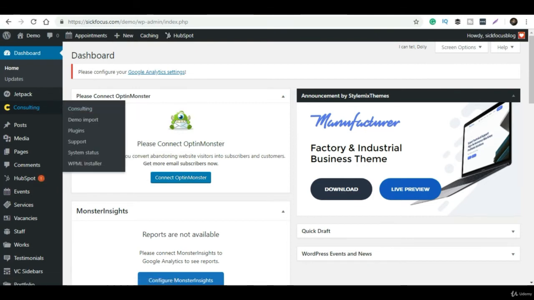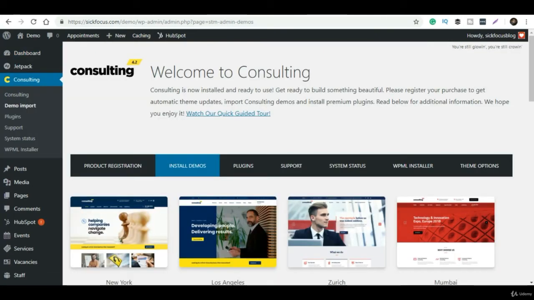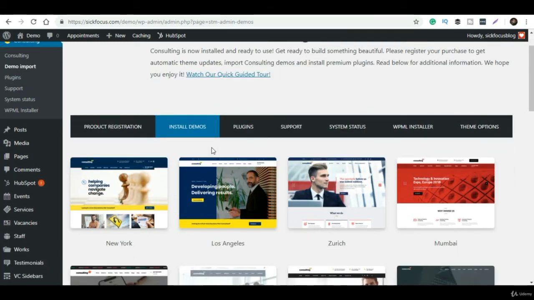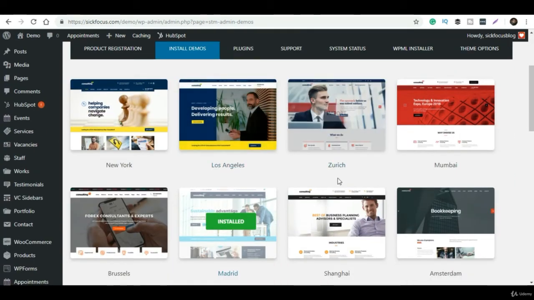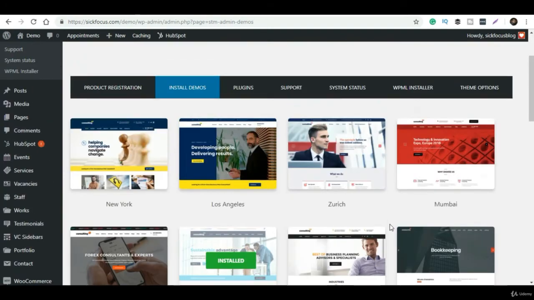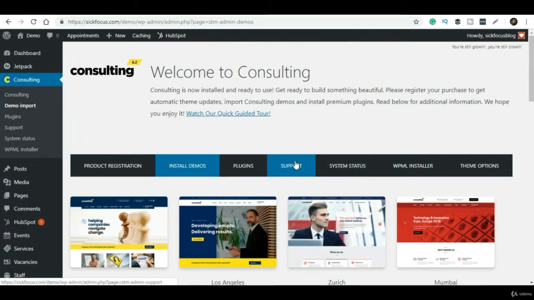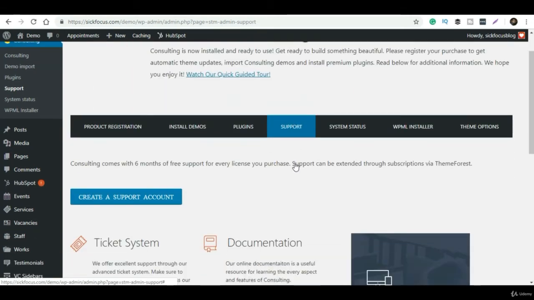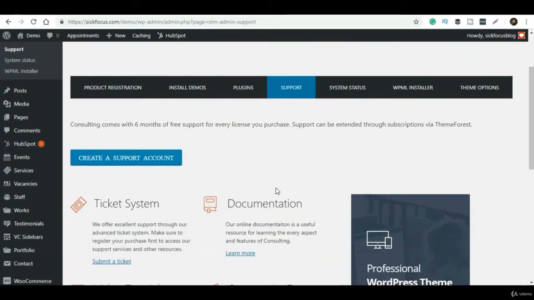They have also provided video tutorials on how to troubleshoot basic things and how to install the theme on your website. As of now we don't have to do anything with support, because the main work we have to do is in the theme options. So I'm just going to open the theme options. Through here we can customize our theme as per our requirements and needs.